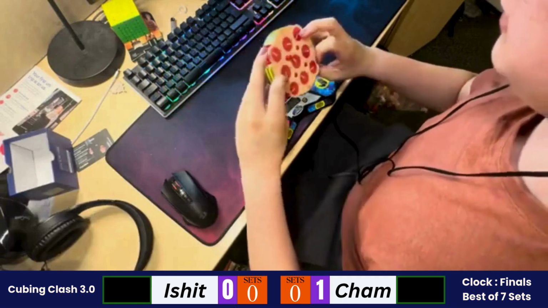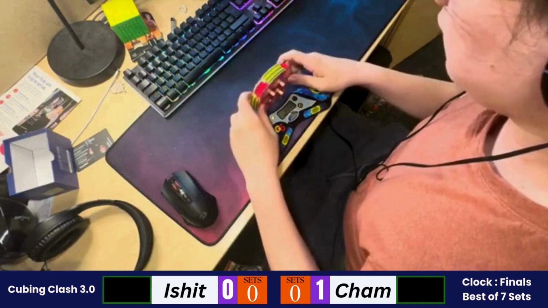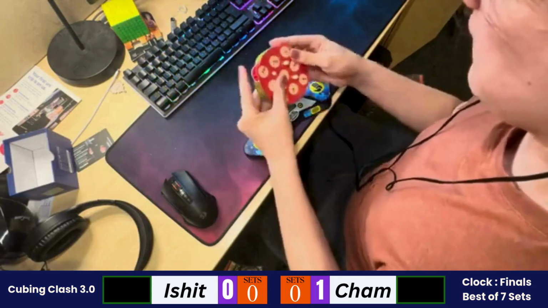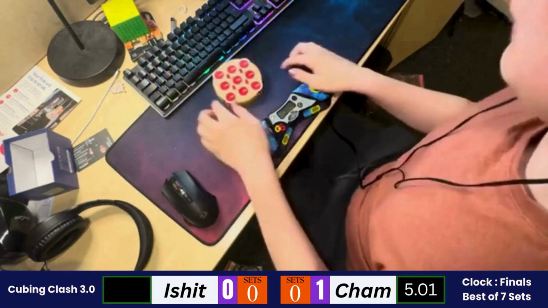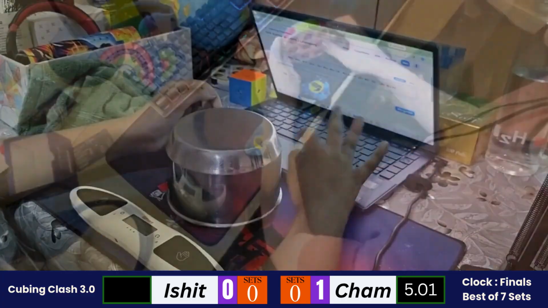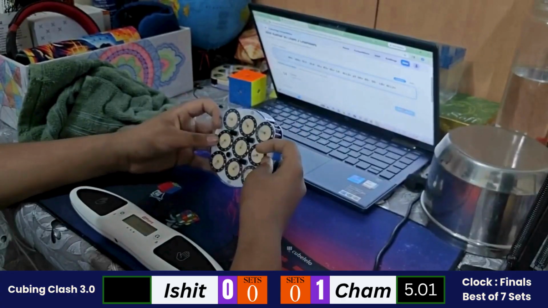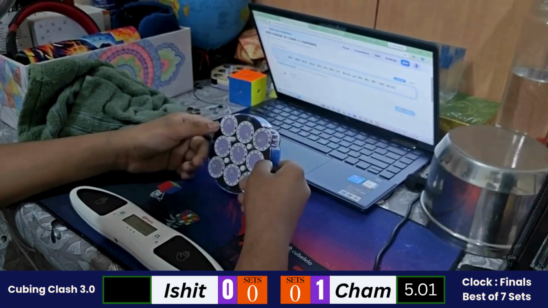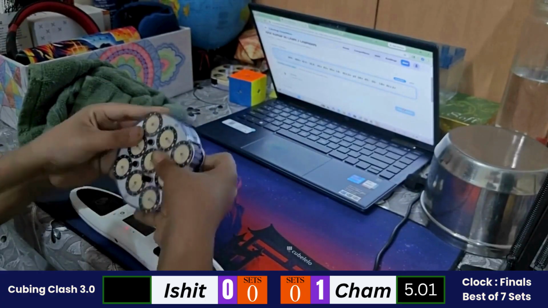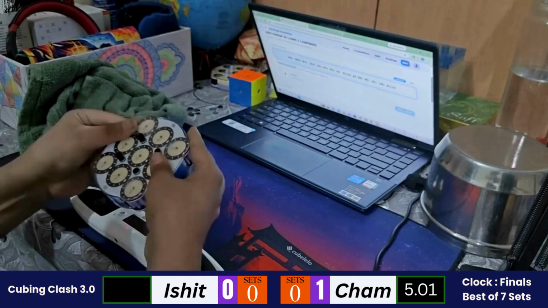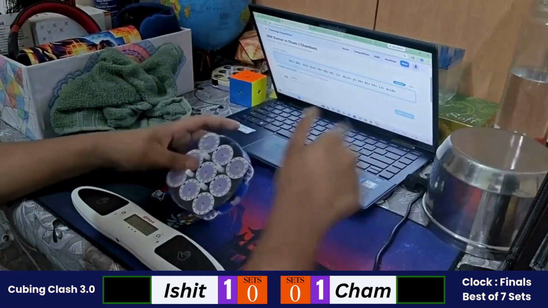Both of these solvers are no flip users. So they use a no flip method, which does not require any rotation during the solve. Cham has started the second solve. Okay, 5.01 from Cham, a little bit of a mess up. So Ishit started with his inspection. Starting with his solve. Okay, Ishit with the 4.15, so Ishit wins the second solve. 1-1 is the set score.